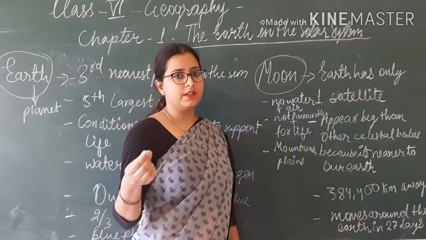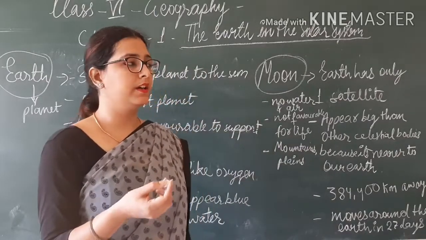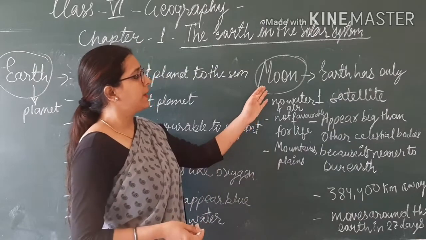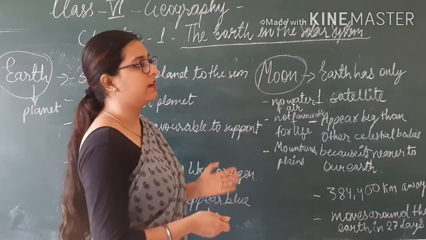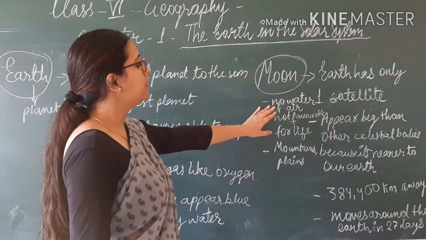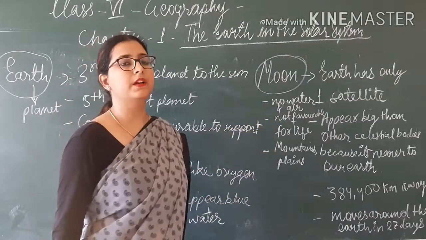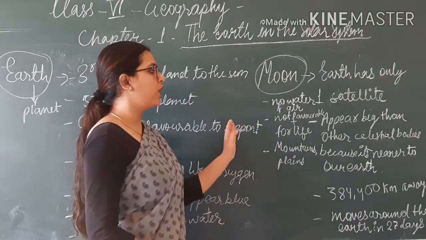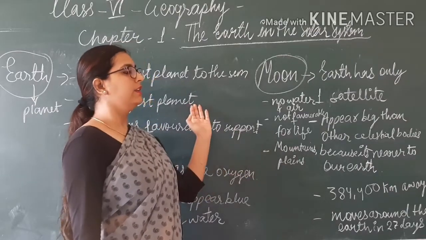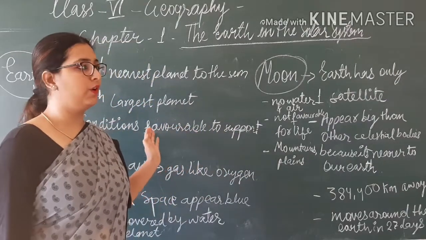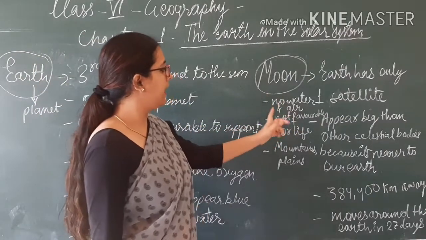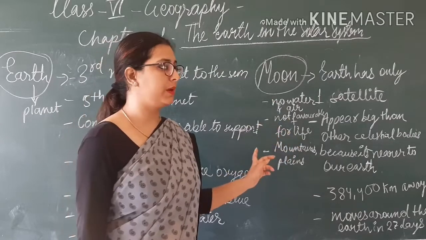Like we see other stars that appear very small, and the moon looks bigger than other celestial bodies because it is nearer to us. And on the moon there is no favorable condition for our life. There is no water, there is no air. That is why we cannot survive there. Only Earth has all these life supporting elements, but the moon does not have water and air. That is why life is not favorable there.